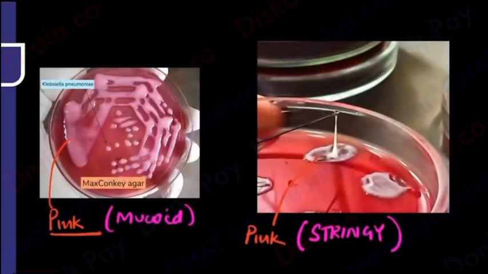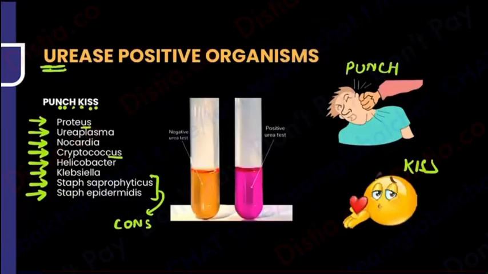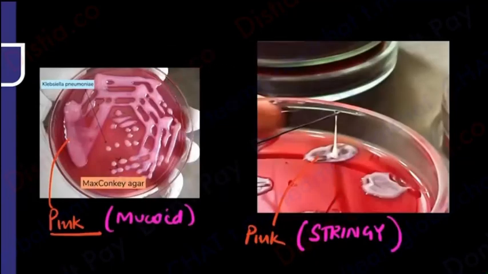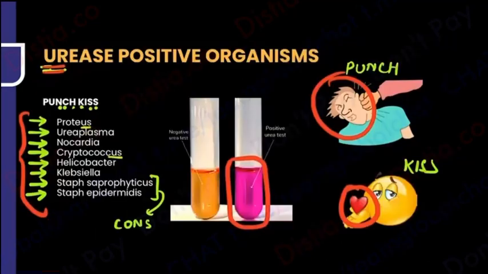So simple. If a stringy test is given, that is Klebsiella. If a pink color test is given, that is going to be urease positive. So you are punch kiss, and of course whether you get a punch, you're going to have a red cheek, pink cheek, or if you get a kiss, then also you're going to blush by being red. So red or pink, so urease is going to give you a pink color. So pink colonies on lactose, pink color for urease positivity is what you get.